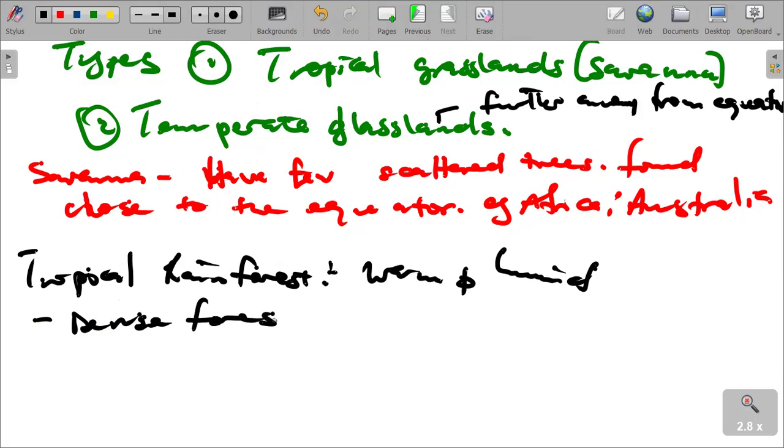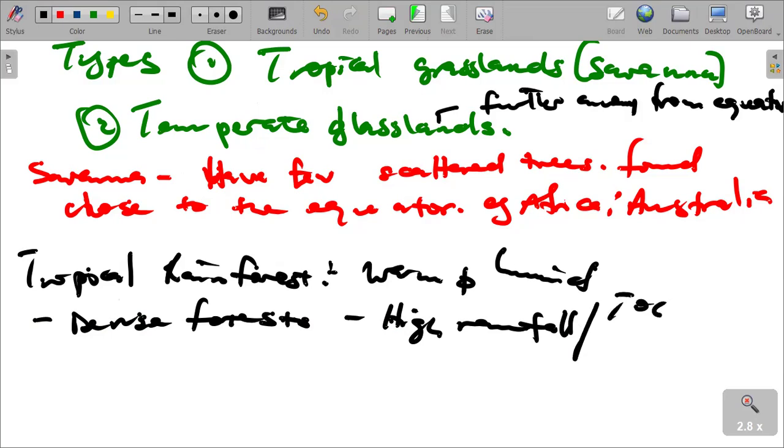Dense forests are found there because we have high rainfall and also high temperatures in those places. There is high precipitation that results in that kind of vegetation.